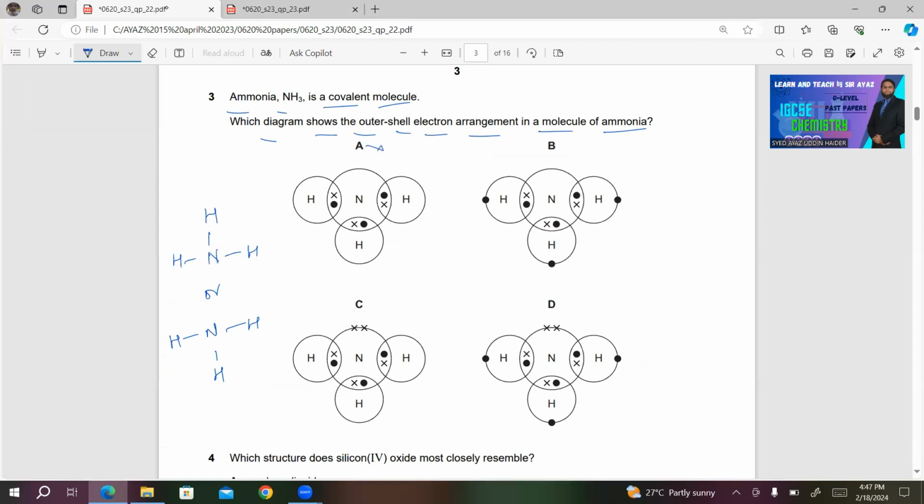So A is incorrect. We don't see any lone pair in this case. But what about B? In B, they have shown 2 valence electrons of hydrogen, which is also incorrect. So this is also incorrect. Now C. C is correct because 3 of the electrons of nitrogen are shared with each hydrogen atom, and the 2 electrons, which is a lone pair, are shown as 2 crosses. So C will be the right answer in this case. Let's see the last one. It is also incorrect because in this, 5 electrons of nitrogen are shown, but for each hydrogen atom, they are showing 2 valence electrons. So this is incorrect.